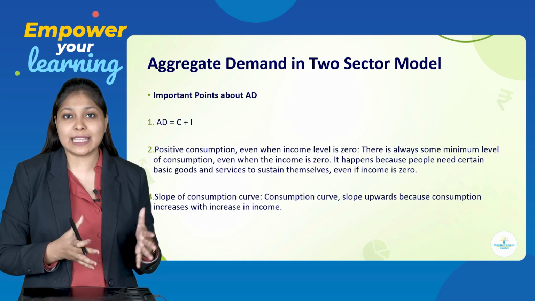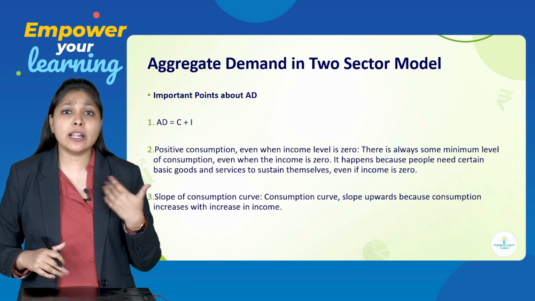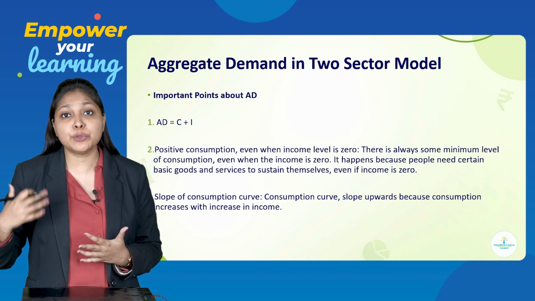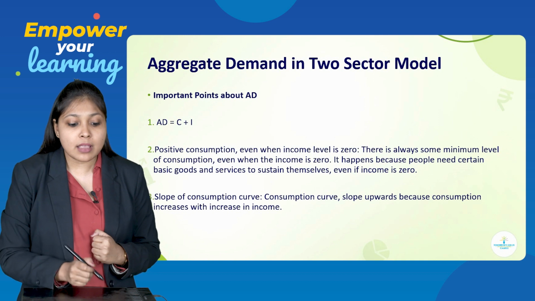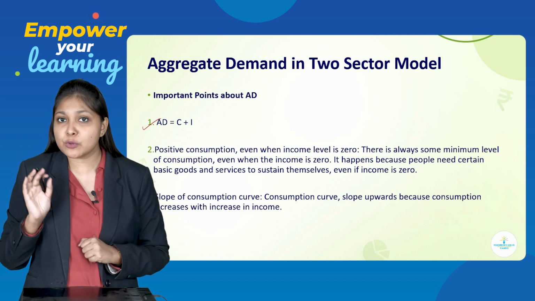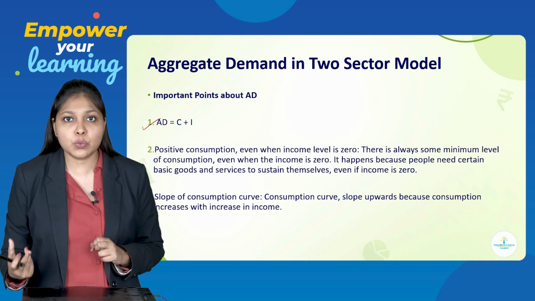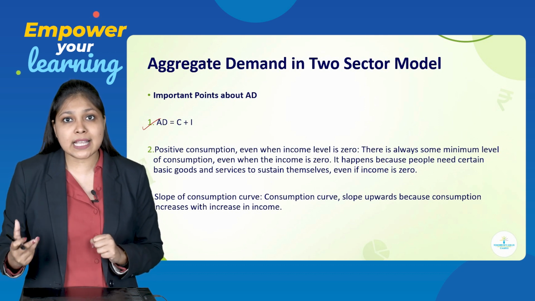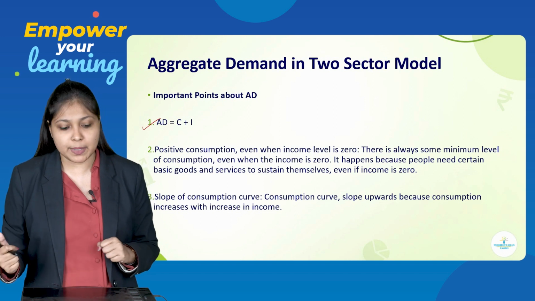So, we saw the schedule and the diagram of AD in the two-sector model. Now, there are a few important points which we have to remember on the basis of that diagram. Let us see what the points are. First, AD equals C plus I. We always have to remember that when we talk about AD in the two-sector model, we will always consider only two sectors, that is consumption and investment.